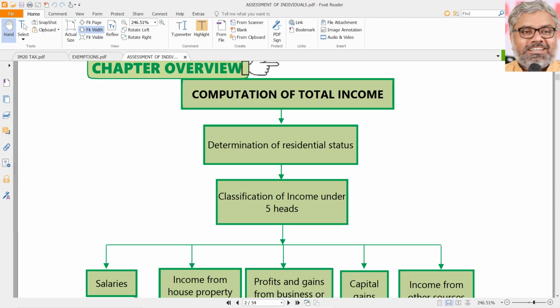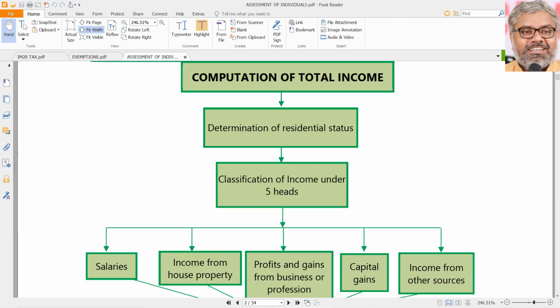We'll quickly go through this process of computation of total income and finally finding out how much is the tax payable by the assessee. All of this is known already. Most of these things are not new, but you can consider it as a quick revision, a bird's eye view of the entire process of computation of total income and tax liability.